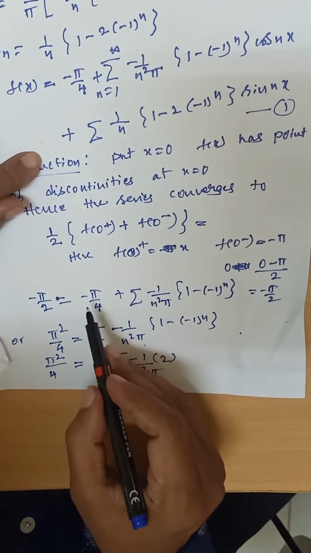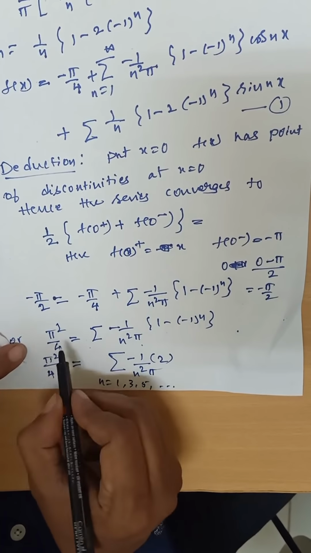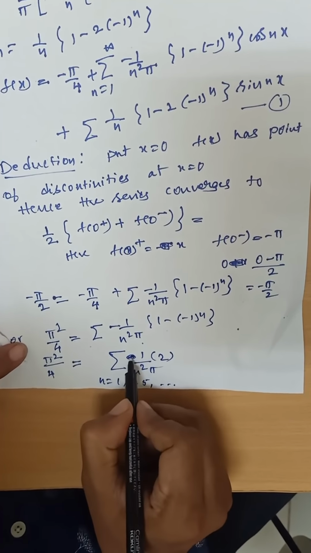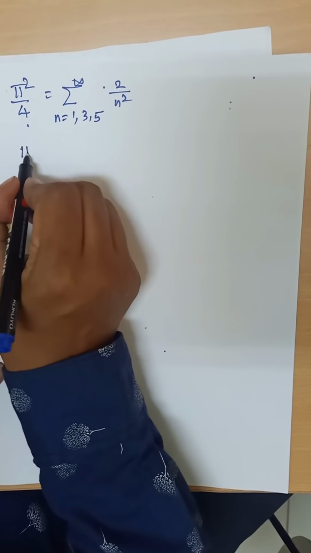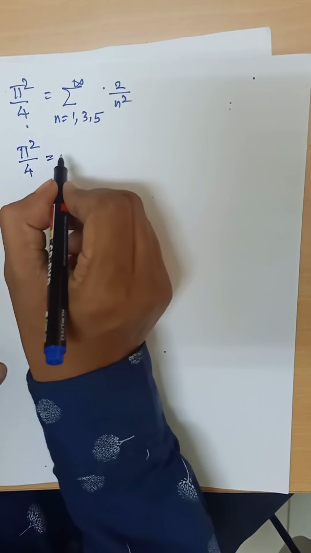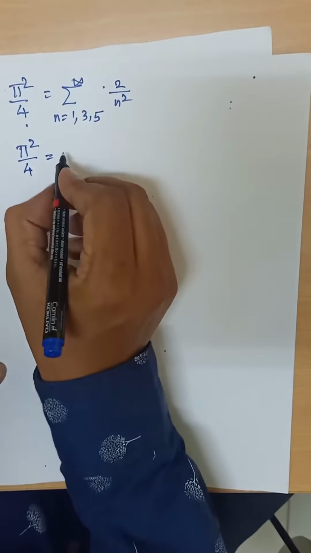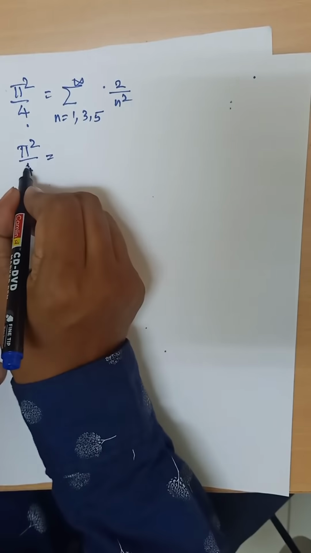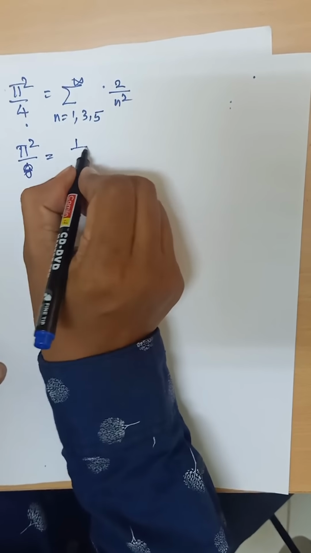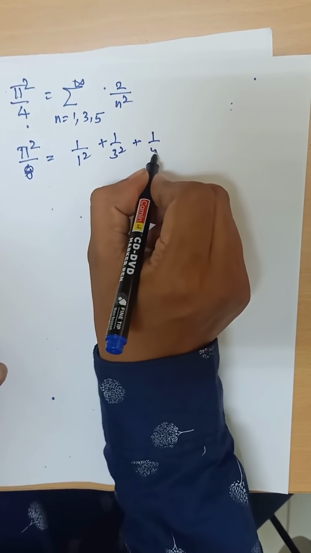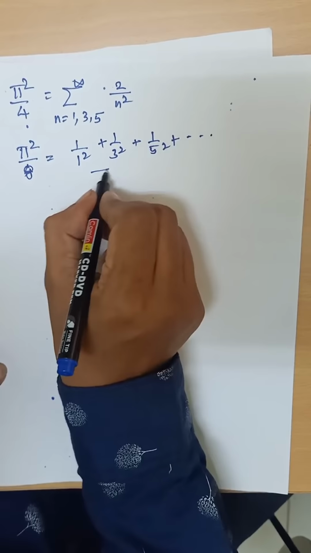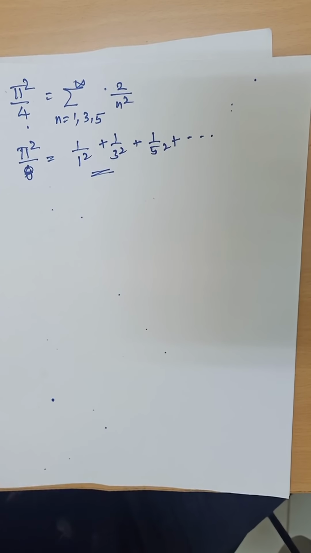Here minus into minus is plus, and pi square by 4 is equal to, expanding the summation, taking 2 this side, 8, 1 by 1 square, 1 by 3 square, 1 by 5 square plus etc. So this is the series deduction.